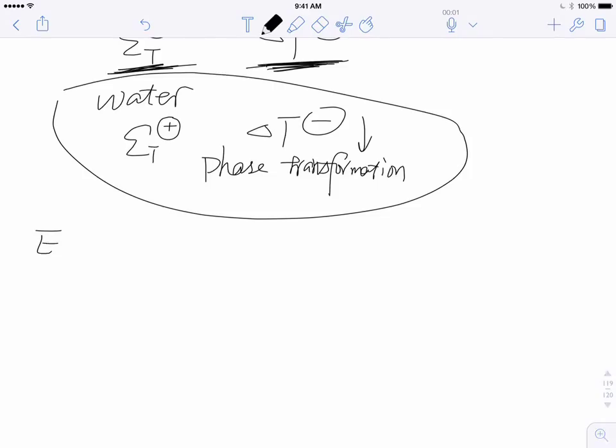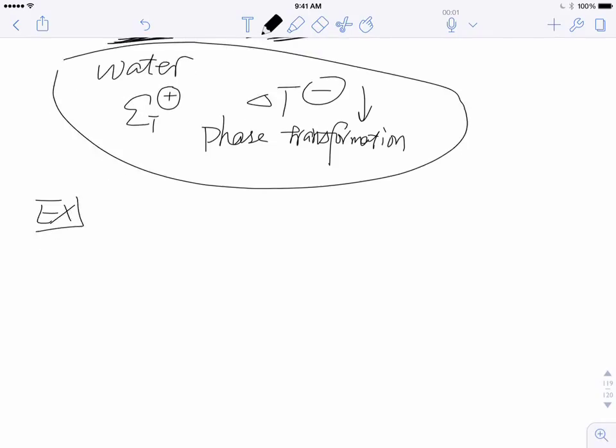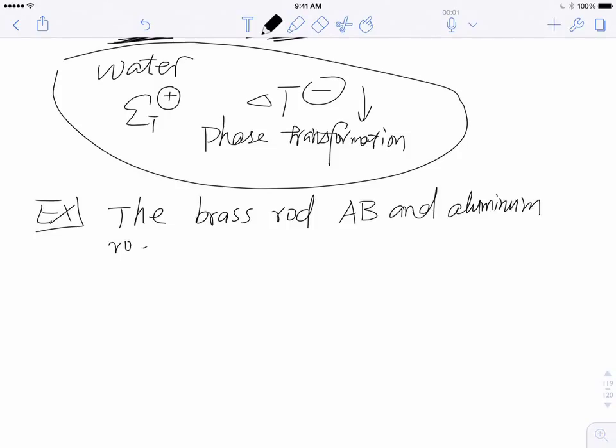So let's look at this example here. We have a brass rod, a copper alloy, AB, and also an aluminum rod BC.